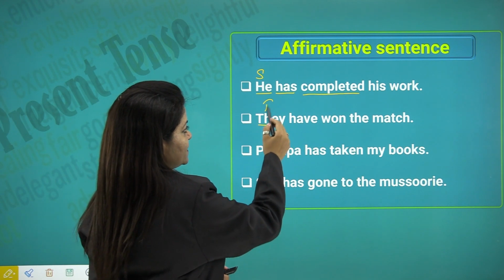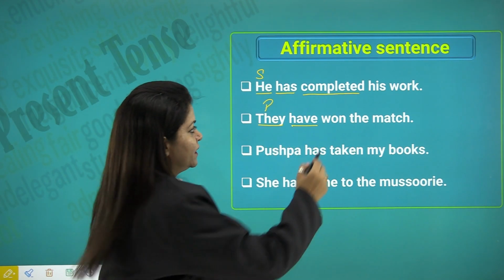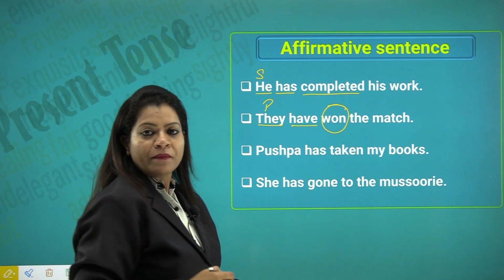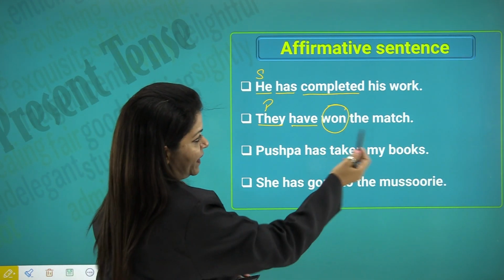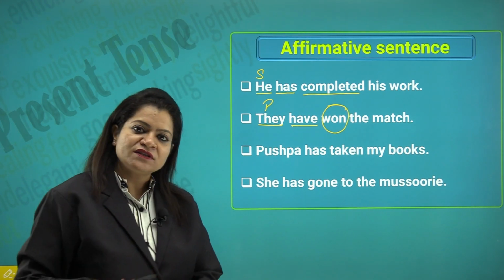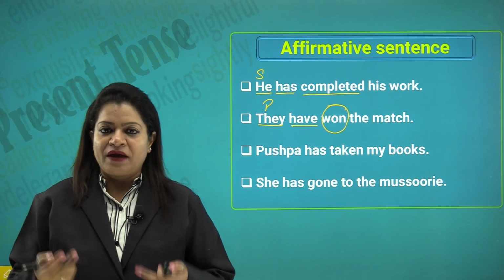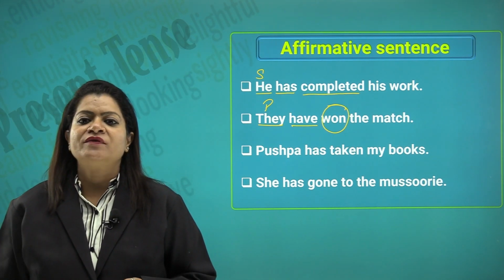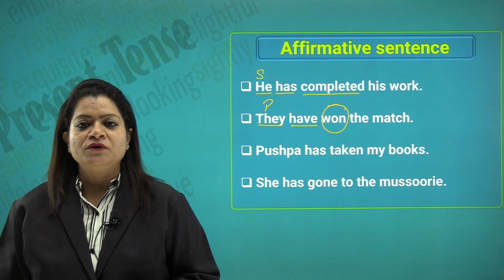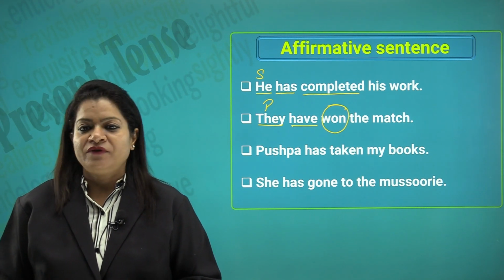They, plural subject, hence we use have, the verb is in our past participle form, the third form, and then the match. So, this is how we talk of the action which has just finished before we start something else or before we do something else in present perfect tense.